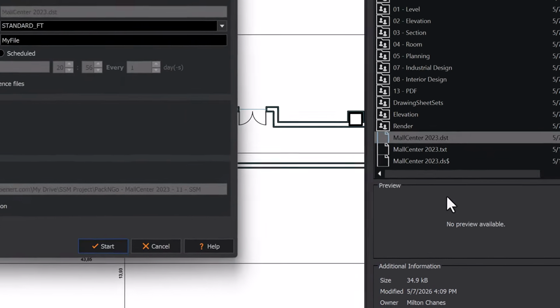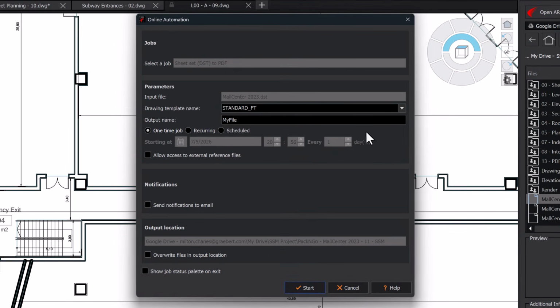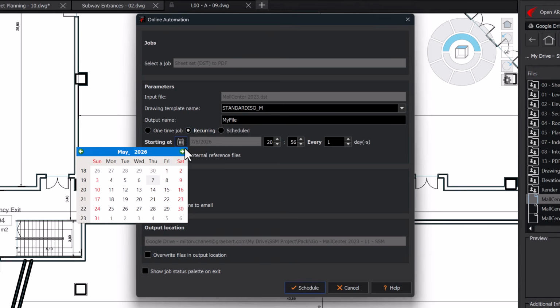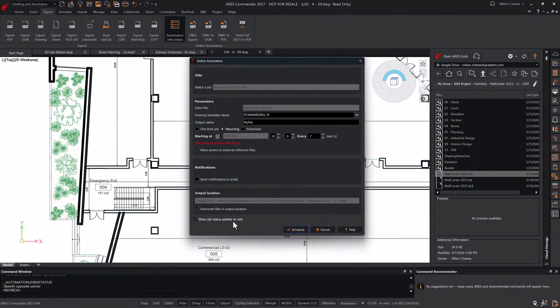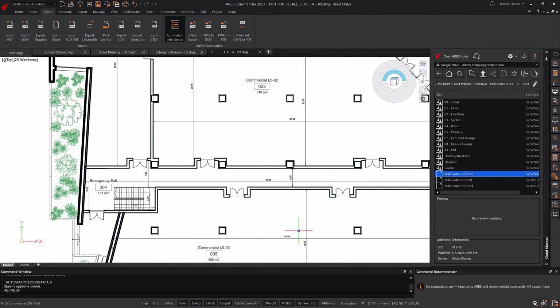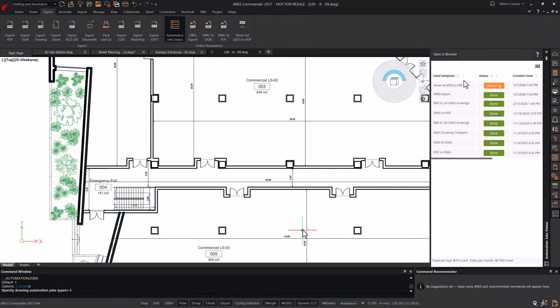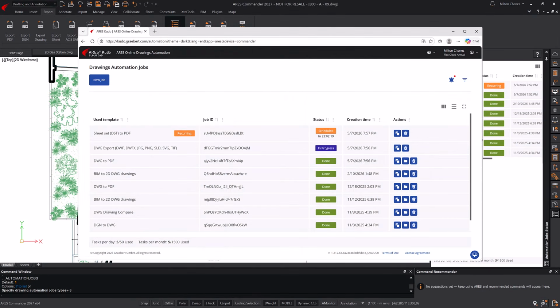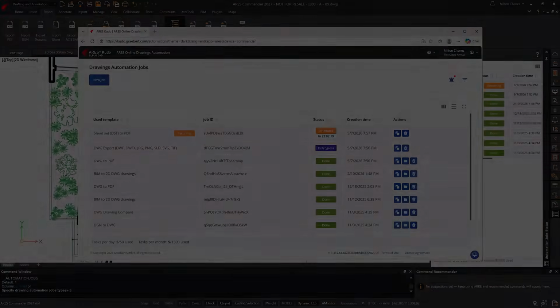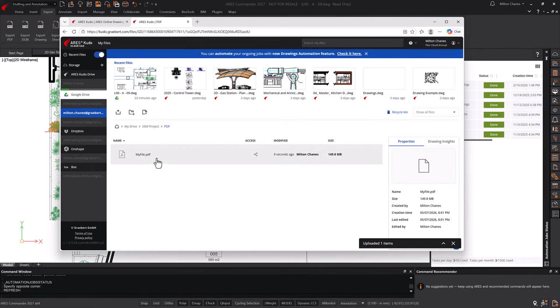As before, we fill in the parameters of the dialog box. In this case, we want this task to run automatically every Friday after the end of the working day. After completing the parameters, we start the task. That way, every Monday on site, our colleagues can access the directory and retrieve the latest project drawings in PDF format, ready to be printed locally if needed.